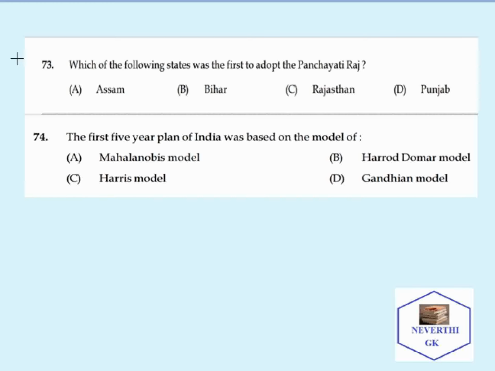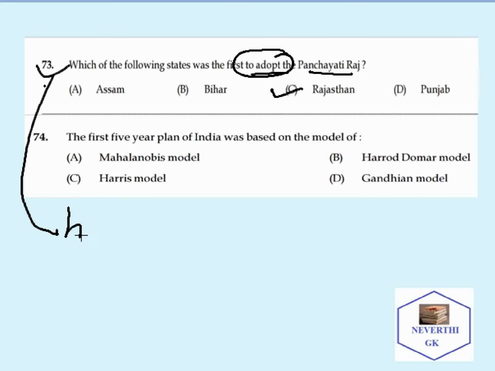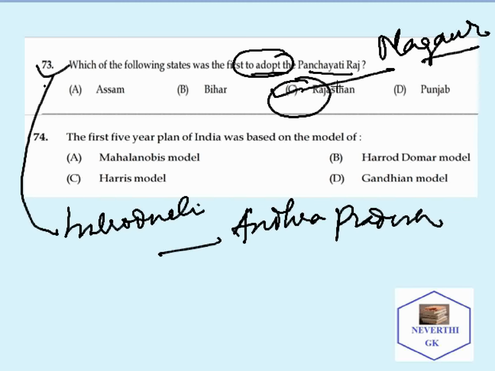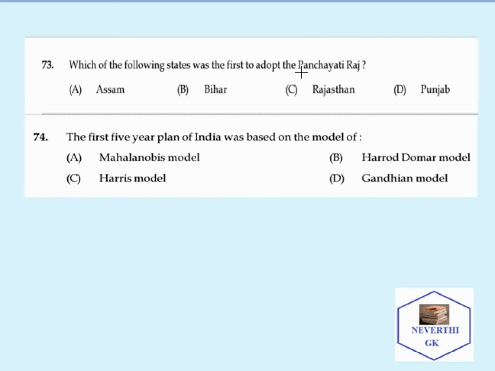Moving on to the next question. Which of the following states was the first to adopt Panchayati Raj? The correct answer is Rajasthan. As far as the introduction is concerned, it is in Andhra Pradesh. And in which district of Rajasthan was it first fully implemented? It is Nagaur district of Rajasthan. So the correct answer is Rajasthan.